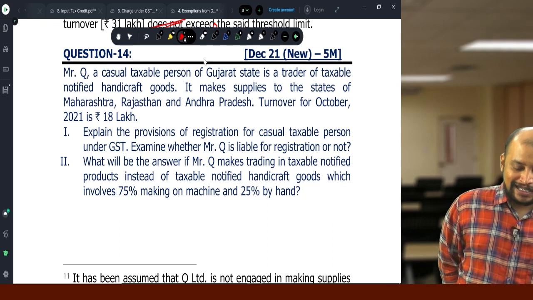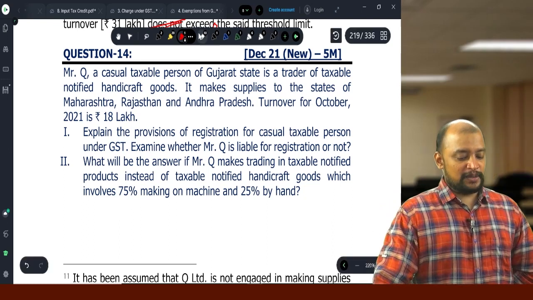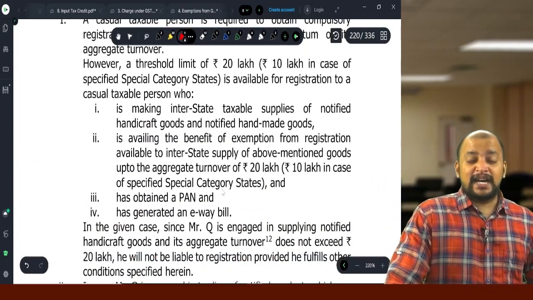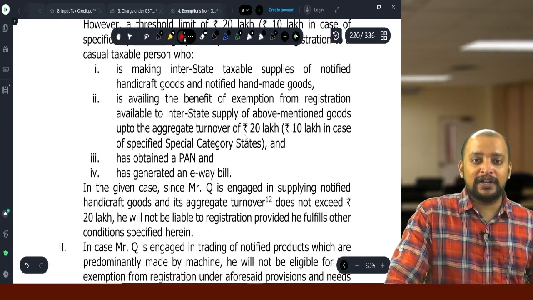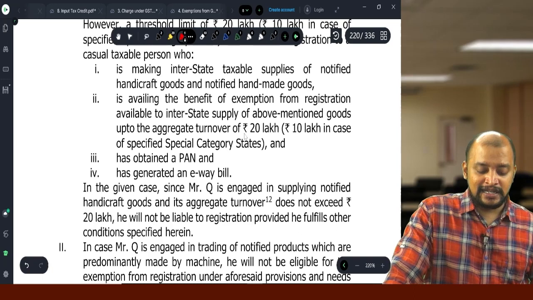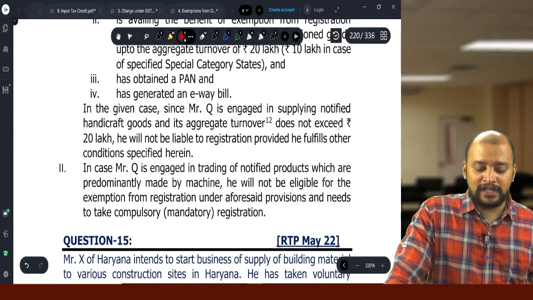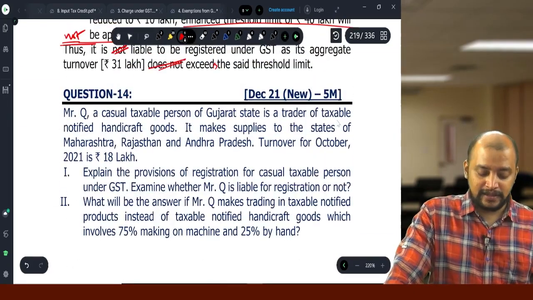Turnover for October is 18 lakhs. Explain the provisions of registration for a casual taxable person. So, compulsorily, if they are making interstate supply of handicrafts, they need to register only when aggregate turnover exceeds 20 lakhs. In this case, Q is engaged in supply of handicrafts, so they don't have to register because their aggregate turnover is only 18 lakhs.